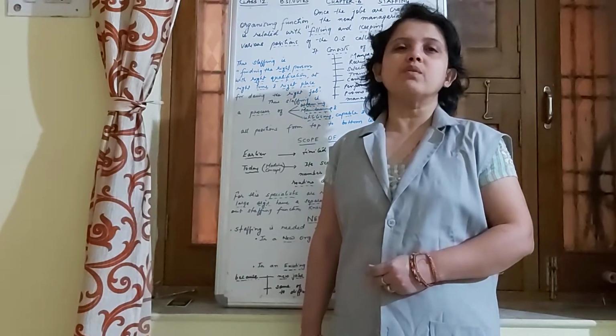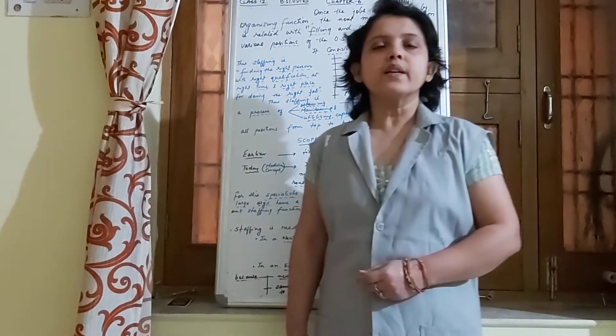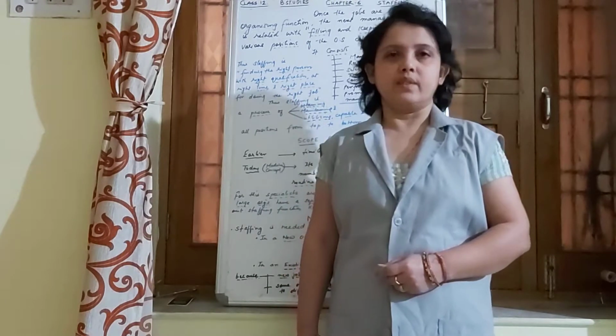Now, students, we all have learned that the management function always begins with planning.